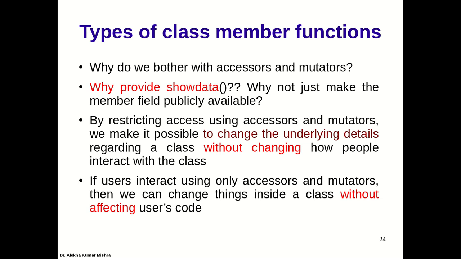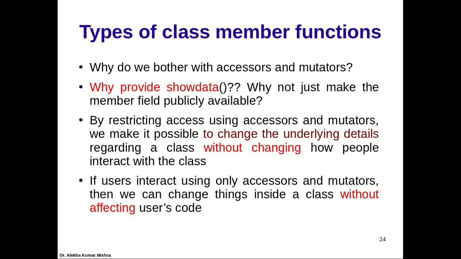People generally interact with the data through the accessors, right? So mutators can make changes to the object's members without affecting the interaction. But if you combine these with the interaction, whenever you make some changes, it is going to affect the interaction.